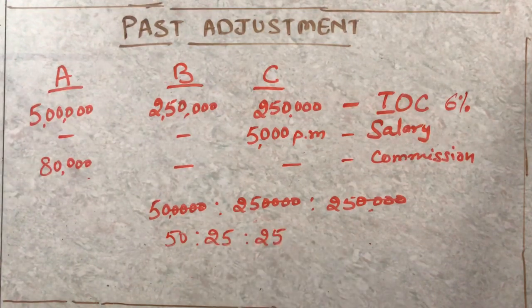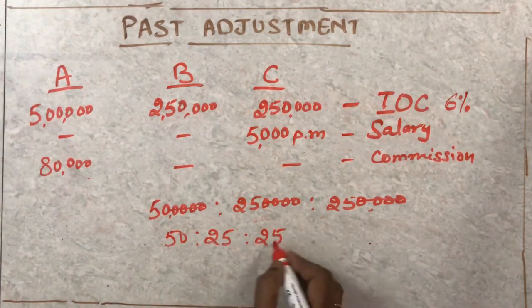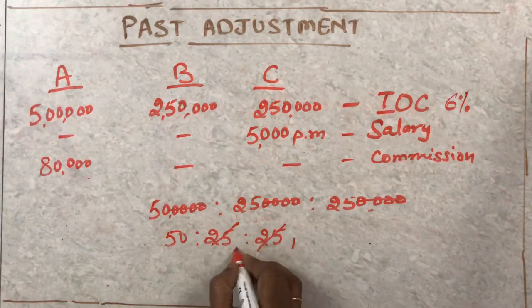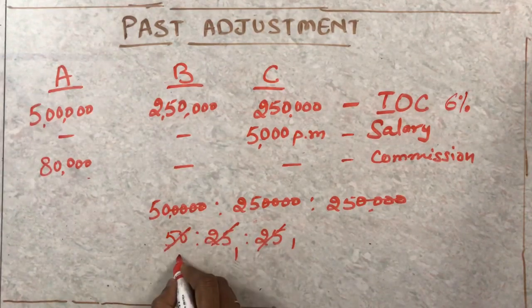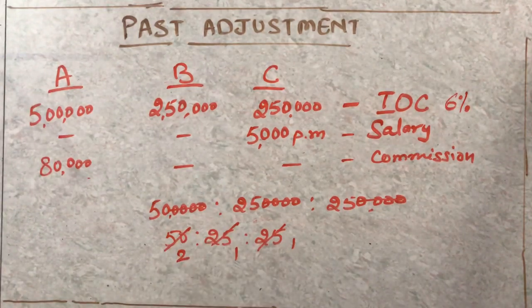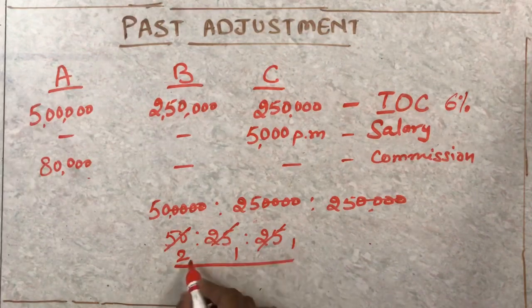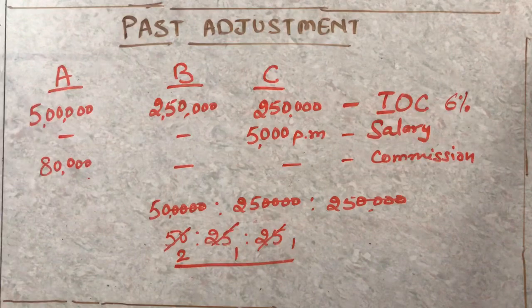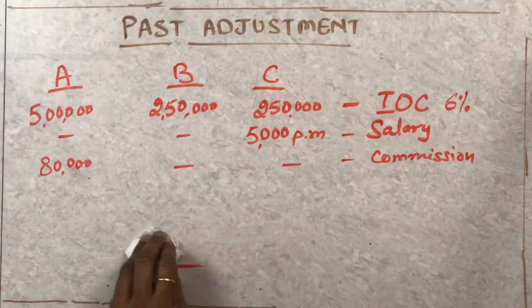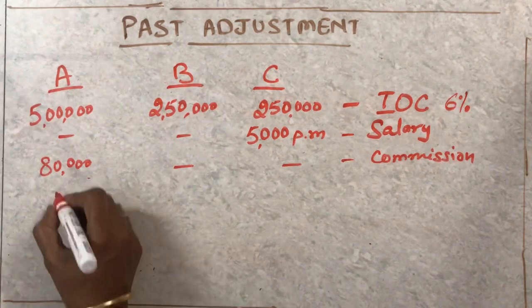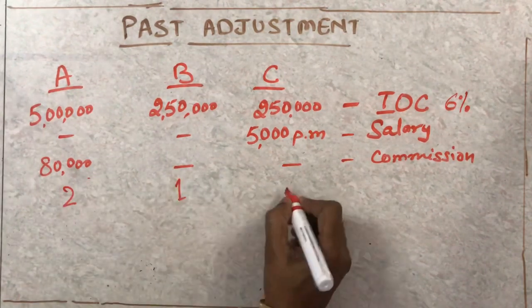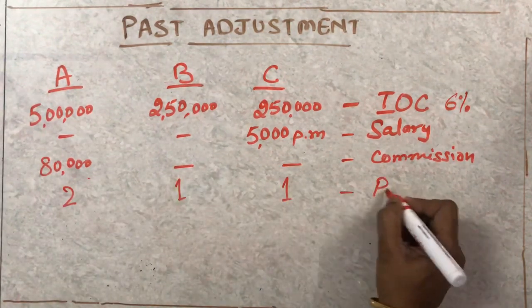And you can further simplify this. 25 ones are 25, 25 ones are 25 and 25 twos are 50. So you have the profit sharing ratio now, which is 2 is to 1 is to 1. So this is how we are going to write. Profit needs to be distributed in the ratio of 2 is to 1 is to 1. That is the profit ratio.